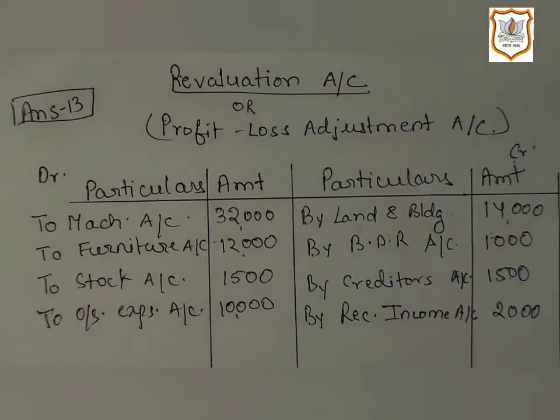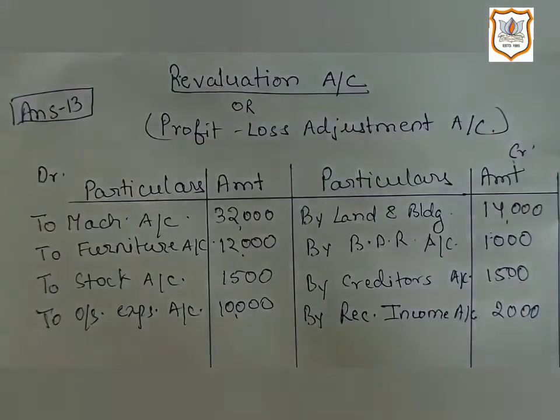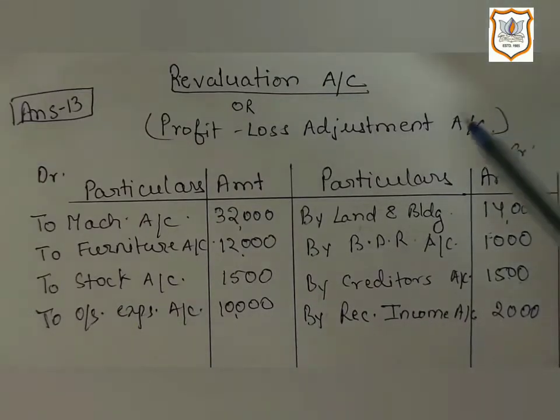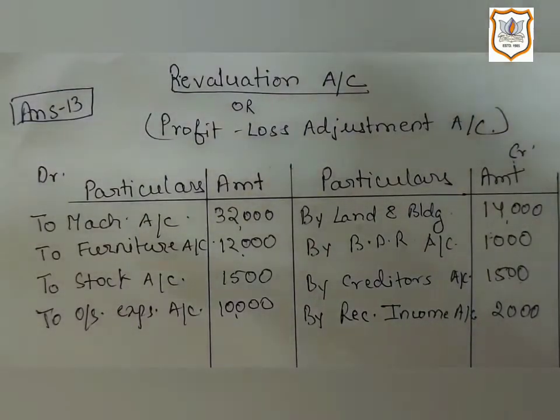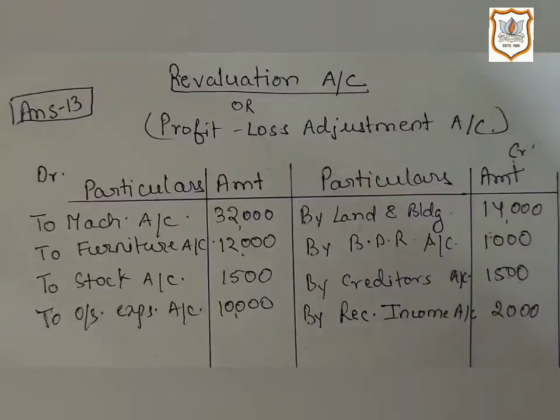So you just remember this. If any unrecorded assets are brought to the books, then it is a profit and it will be recorded on the credit side of revaluation account. And unrecorded liability is debited in revaluation account.